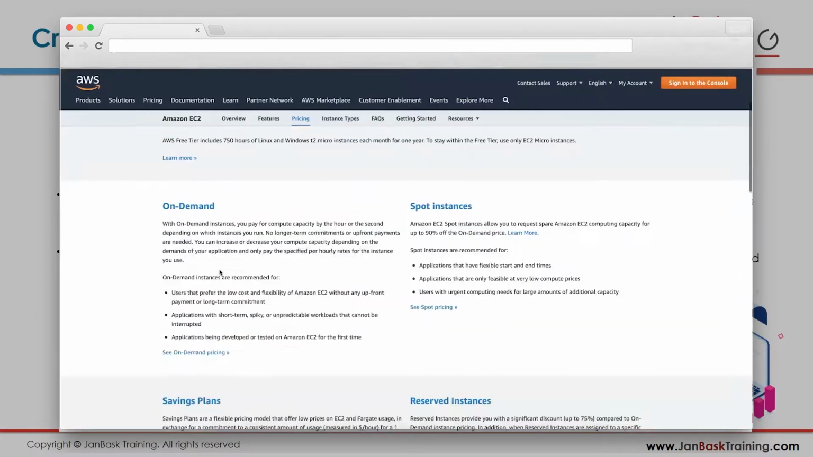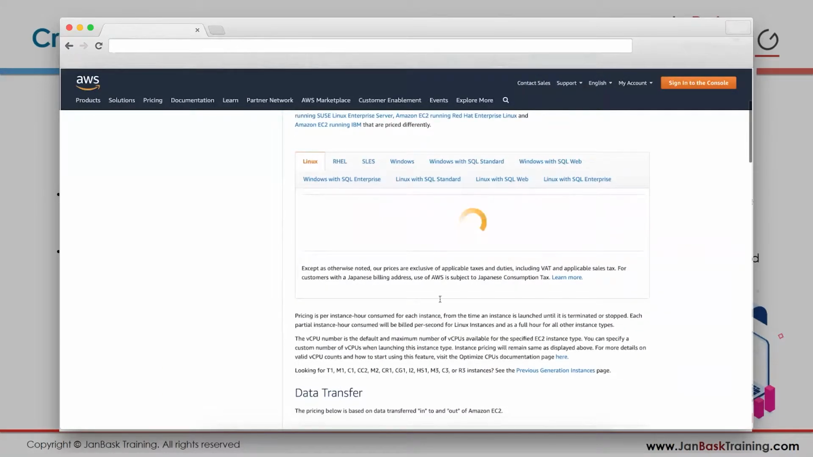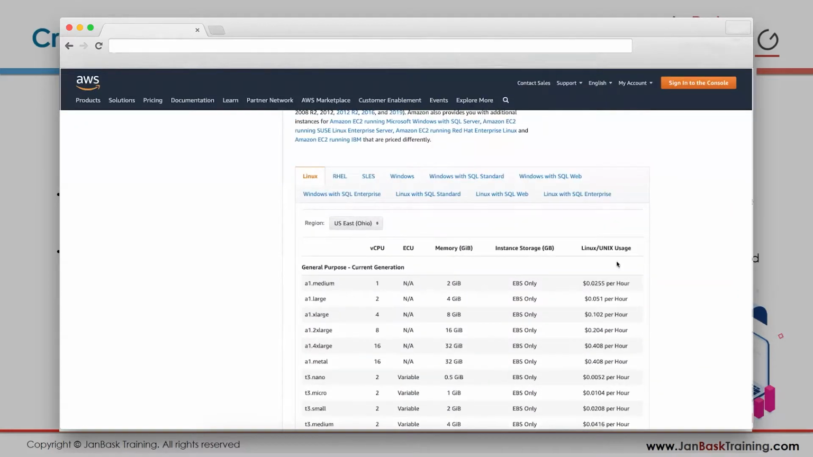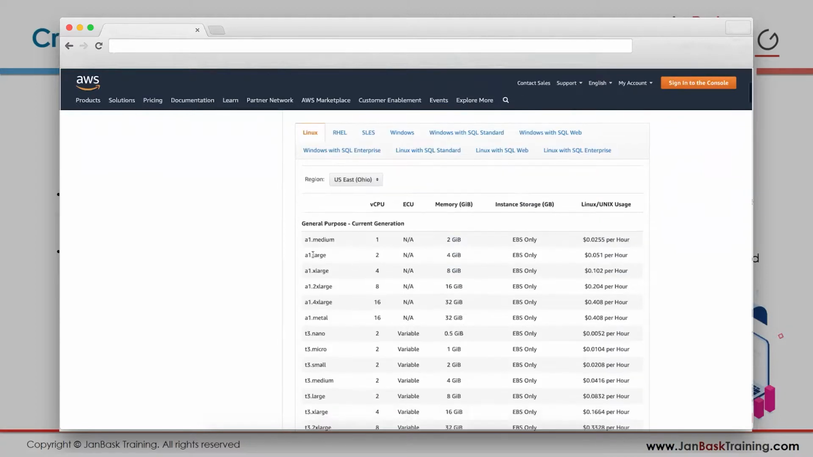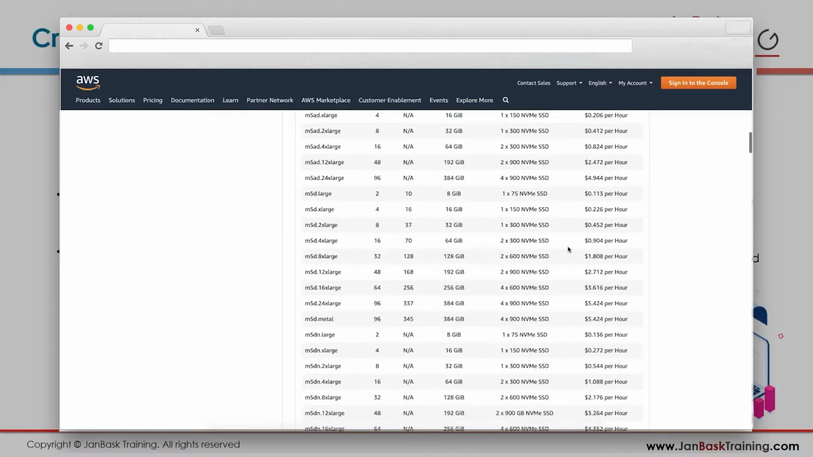There are two options, so let's go to on-demand pricing. Okay, and here it is. Come on, load up. Every region has a different pricing, right? And it's billed on a per hour basis. So maybe you are in the US East, Ohio region, and you spin up a small A1 medium server, you will be charged 0.0255 per hour. For one CPU and 2 GB of RAM, this is what you are charged.